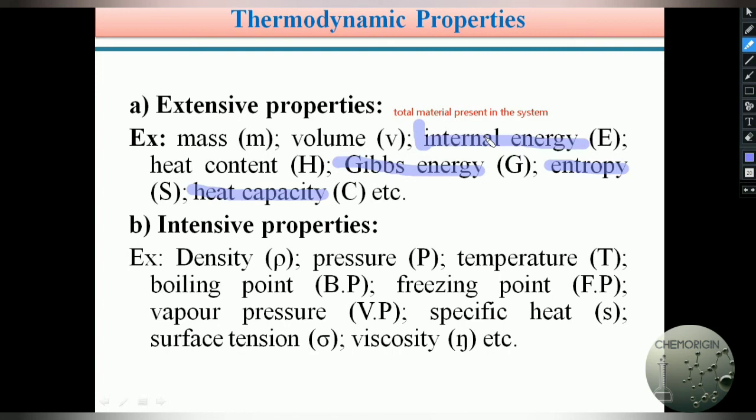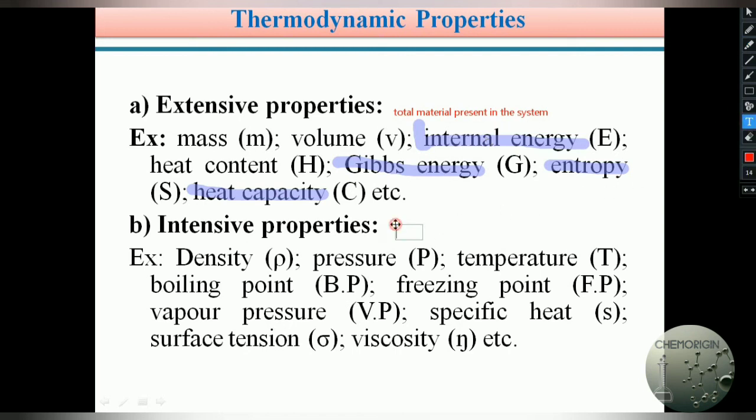Always remember, internal energy is an extensive property, entropy is an extensive property, Gibbs free energy is an extensive property, heat capacity is an extensive property. Similarly, volume also depends on the quantity. So volume, mass, internal energy are all examples of extensive properties.